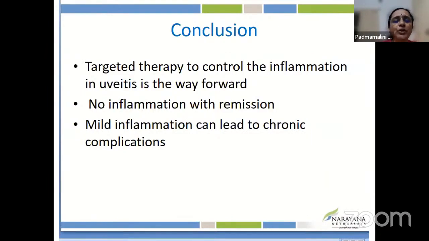Targeted therapy to control the inflammation of uveitis is the way forward. No inflammation should be our aim, and we should aim for complete remission. Mild inflammation can lead to chronic complications. However, conditions like Fuchs, which we discussed earlier, can have mild inflammation.